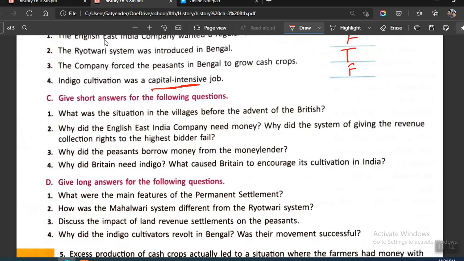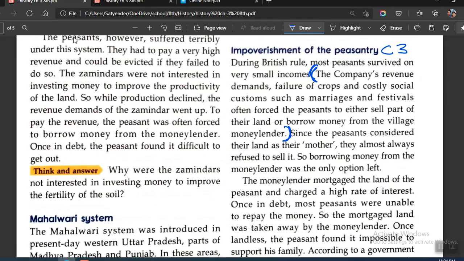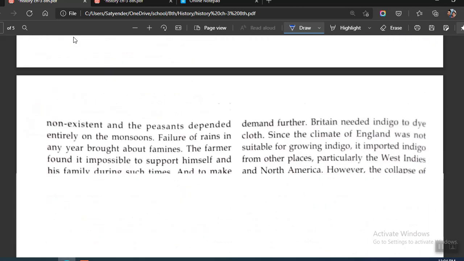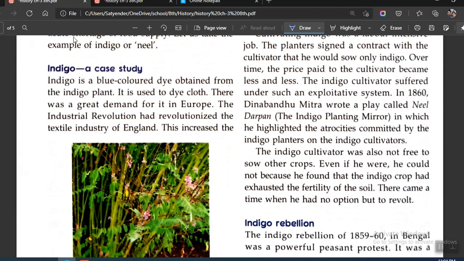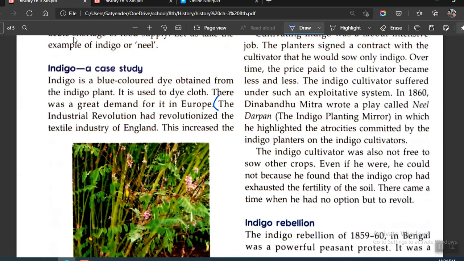Okay, C4. Why did Britain need indigo? What caused Britain to encourage its cultivation in India? So for this we have to move to this part, which is a case study related to indigo. Cultivation of cash crops. Okay, the industrial revolution had revolutionized the textile industry. You will be starting from here. This is your C4. Start from here.